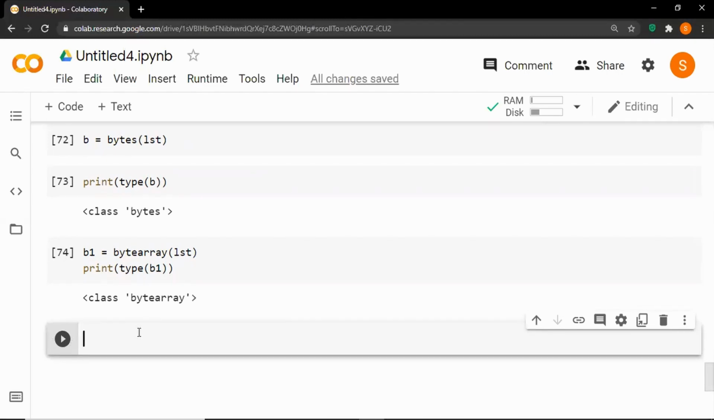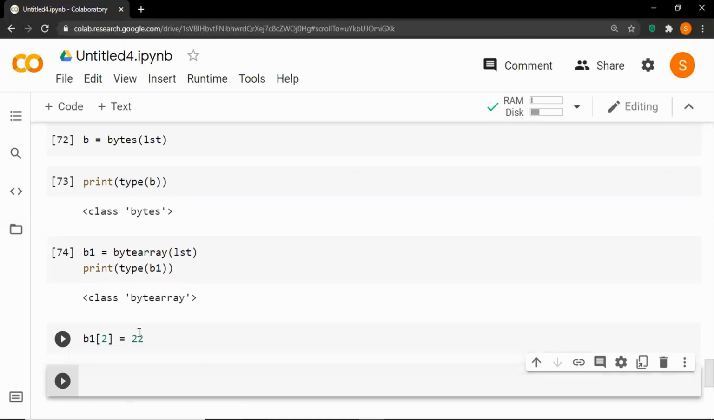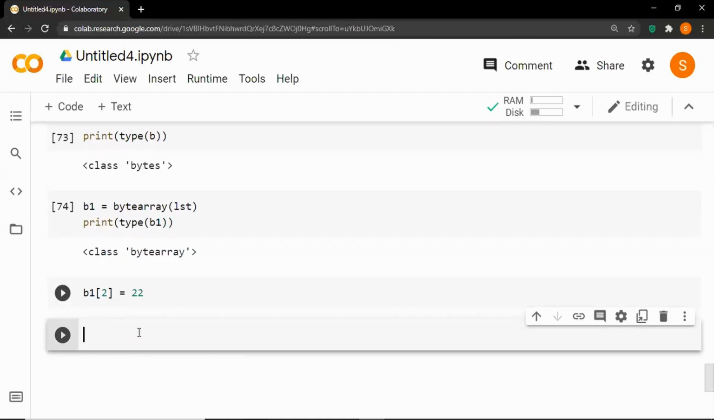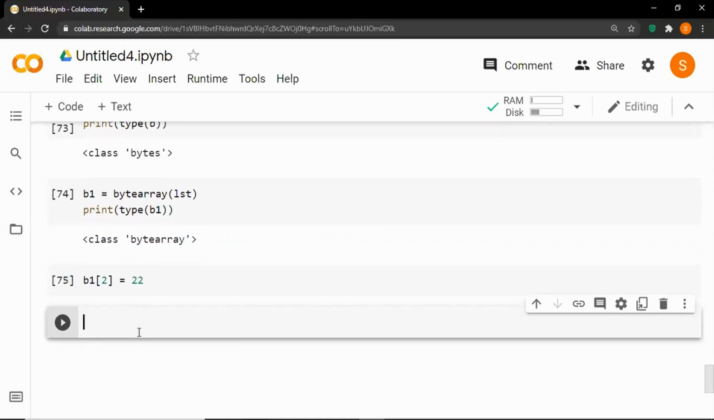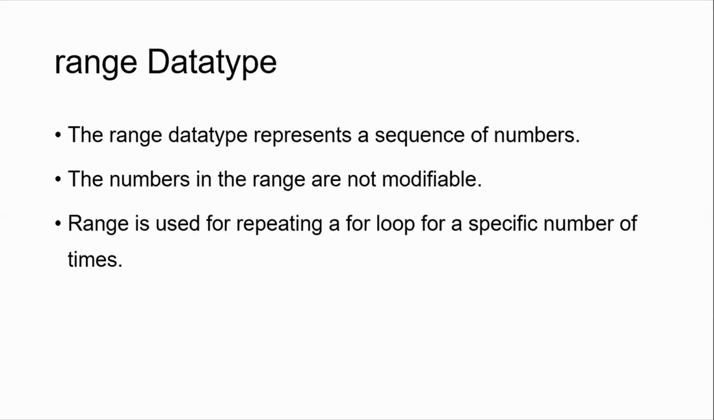So we can add elements to the byte array. So let's say b1 of 2 is equal to 22. Let's run the cell. It will not provide an error. So always remember that a byte array can be assigned values through indexing. But on the bytes, we cannot assign any values, and no slicing or repetition is allowed on either bytes or byte array. So let's move forward to the next type, that is the range.